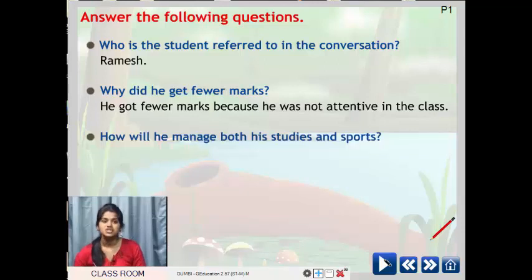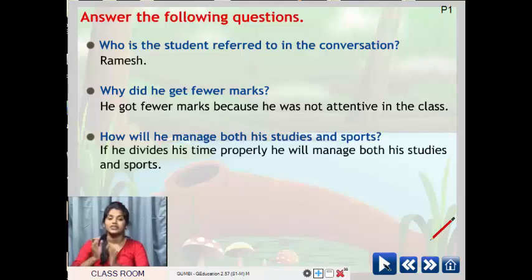How will he manage both his studies and sports? Very good. If he divides his time properly, he will manage both his studies and sports. Correct? So, he has to divide his time properly.